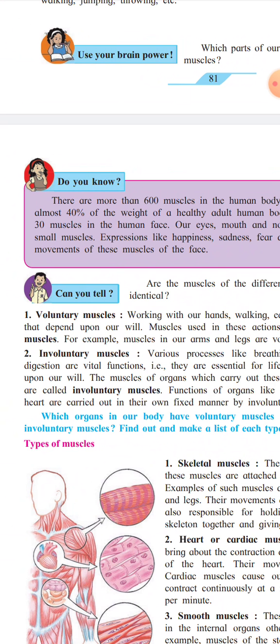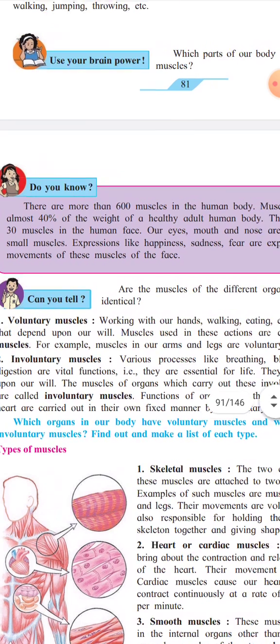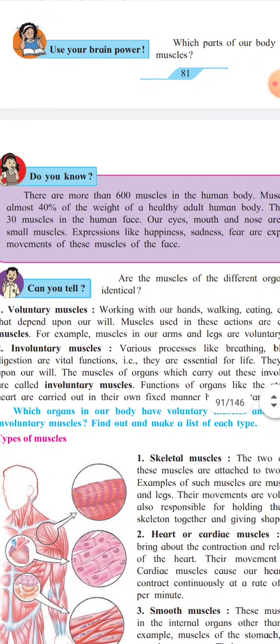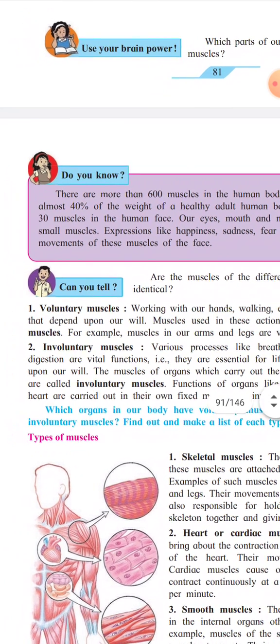This is the type of muscle involved in processes like breathing, blood circulation and digestion, which are vital functions. They are essential for our life. They do not depend upon our will. The muscles of the organs which carry out involuntary functions are called involuntary muscles.